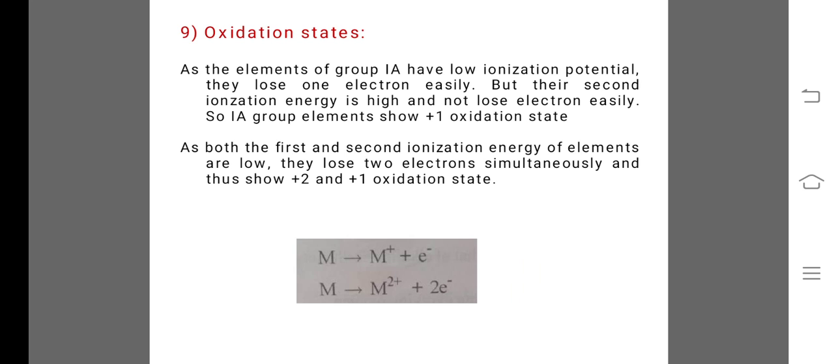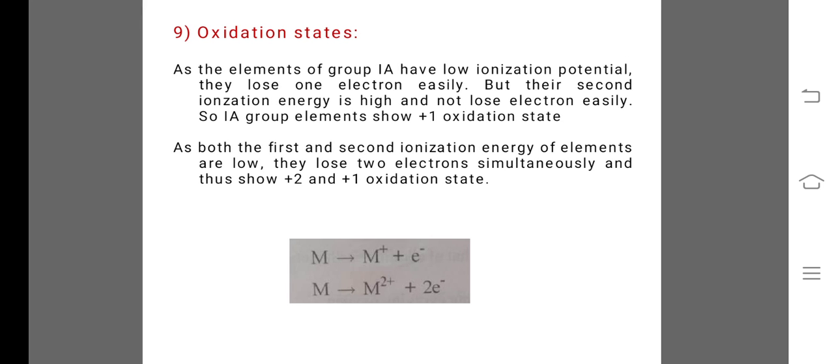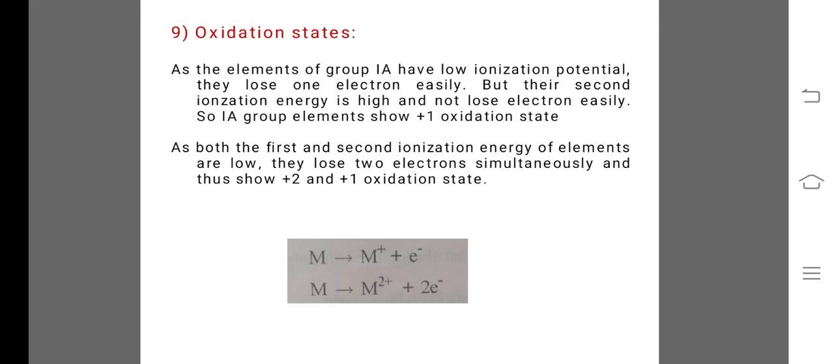Next property, that is the oxidation states. As the elements of group first A have low ionization potential, they lose one electron easily, but their second ionization energy is high and they do not lose a second electron easily. So first A group elements show +1 oxidation state. As both the first and second ionization energies of elements in the second group are low, they lose two electrons simultaneously and thus show +2 and +1 oxidation states.